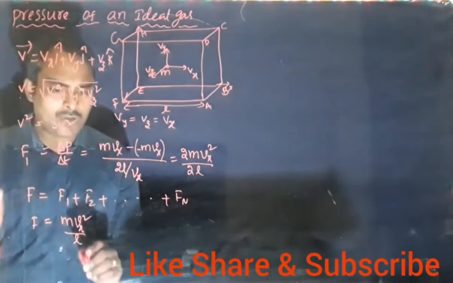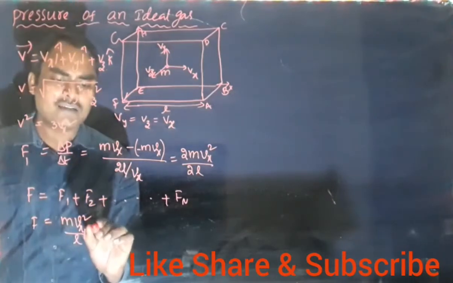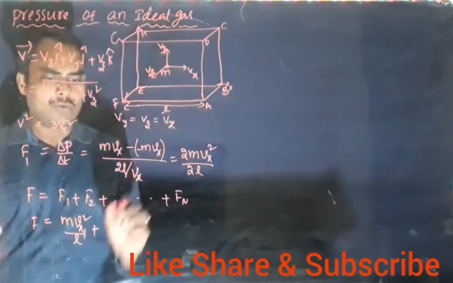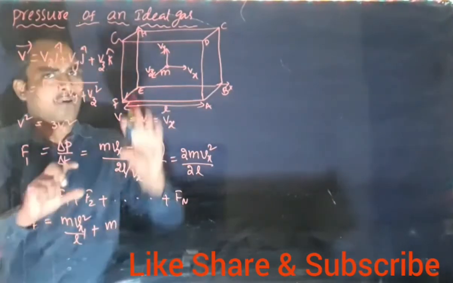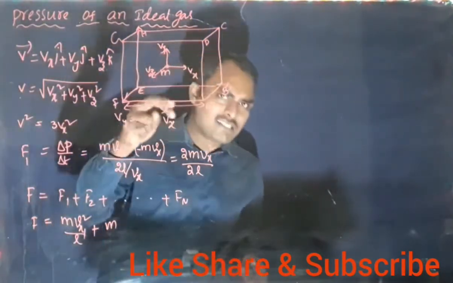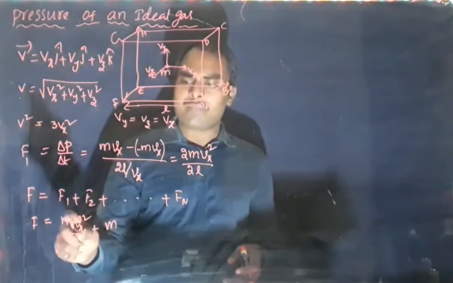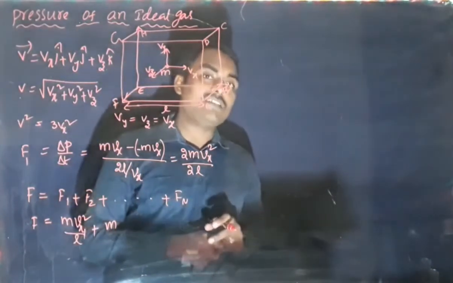So for example, the first molecule has the velocity Vx1, plus the second molecule also has the same mass. The mass of all molecules will be the same. For example, if oxygen gas is taken, each oxygen molecule will have the same mass, but the speeds need not be the same.